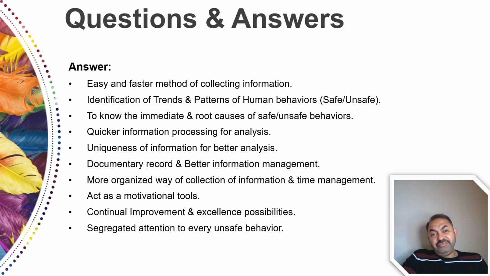Uniqueness of information for better analysis. For sure, a checklist is designed in a way that all checklists will have the same questionnaires and you will have unique information. How many unsafe acts, how many unsafe conditions, how many unsafe behaviors. So this is unique information which will help you in making your final decisions.